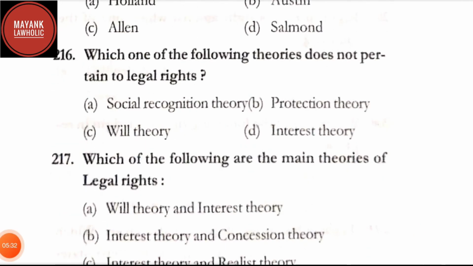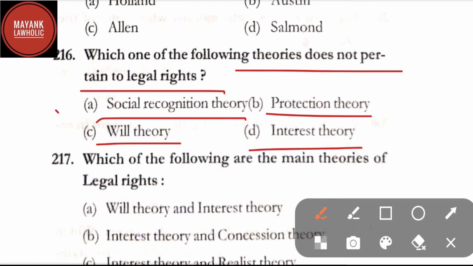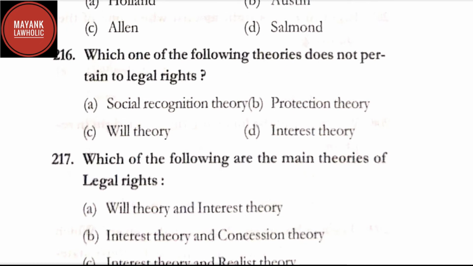Question number 216. Which one of the following theories does not pertain to legal rights? Option A, social recognition theory; option B, protection theory; option C, will theory; and option D, interest theory. Here the correct answer is option A, that is social recognition theory.